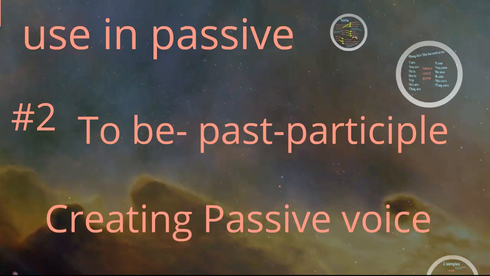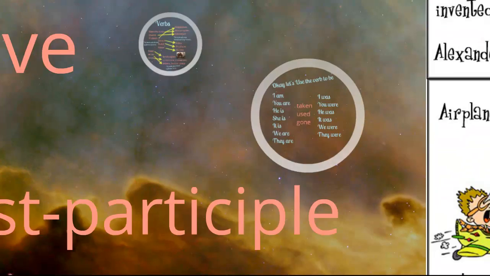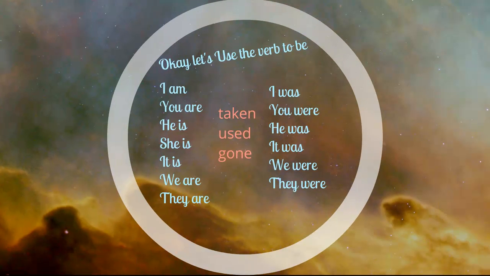To be plus past participle is the basic structure of the passive voice. We always need the verb to be, and we always need the past participle of the verb. Here are two examples of the verb to be. I am, you are, he is, she is, it is, we are, they are, in present tense. In past tense, I was, you were, he was, it was, we were, they were.